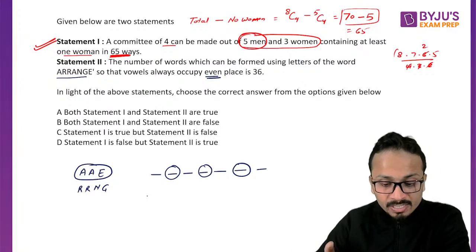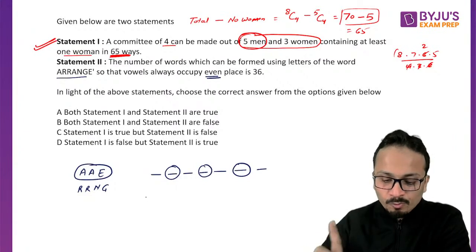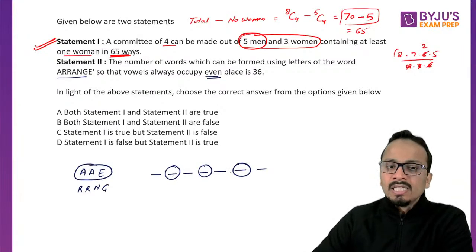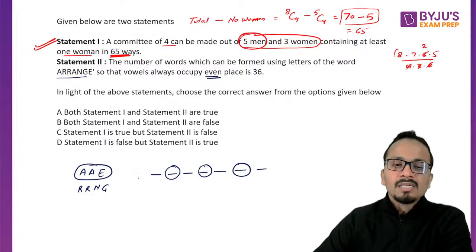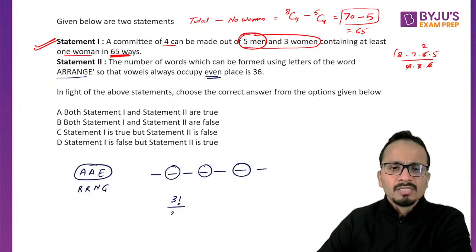Kishore, it was 8C4 minus 5C4 in the first statement. And here, at these 3 places which I have marked, vowels should come, but A is repeated. So at 3 places, 3 vowels have to be placed, it will be 3 factorial. But since A is repeated, I'll divide it by 2 factorial.